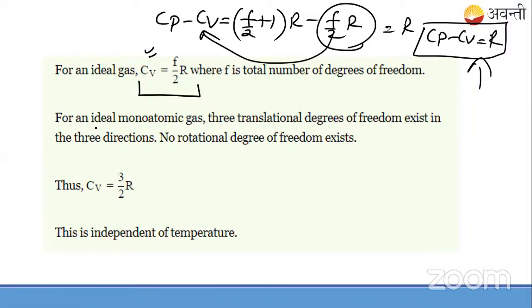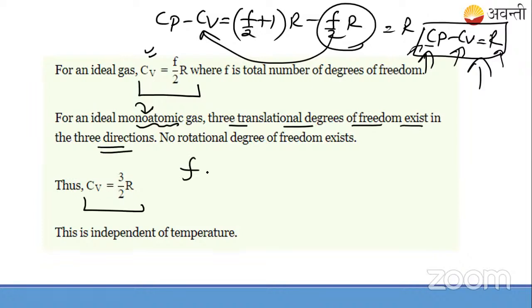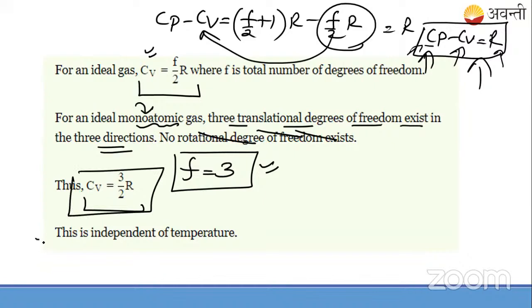I'm proceeding. Okay, so Cp is specific heat at constant pressure, Cv is specific heat at constant volume, and R is the universal gas constant. For an ideal monatomic gas, monatomic means one atom. Degrees of freedom exist in 3 directions, that's why I'm writing here. F for a monatomic gas was how much? We studied in class, it was 3. There is no rotation, and vibration is also not considered, so Cv will be 3 by 2 R here.